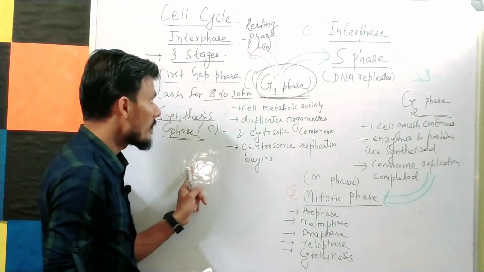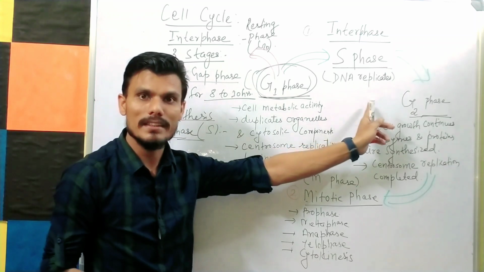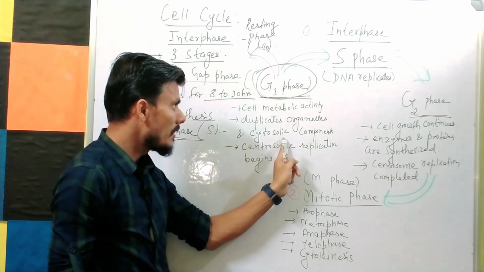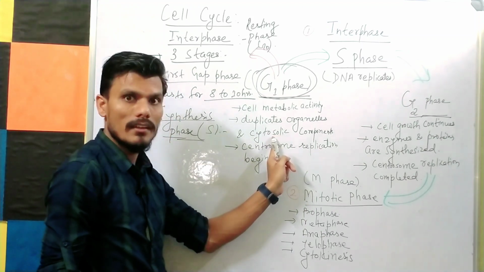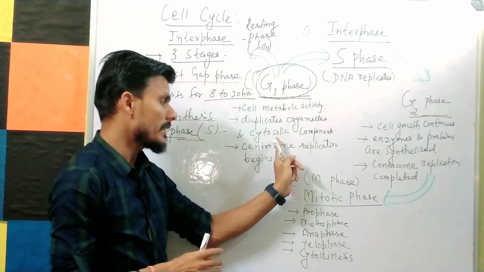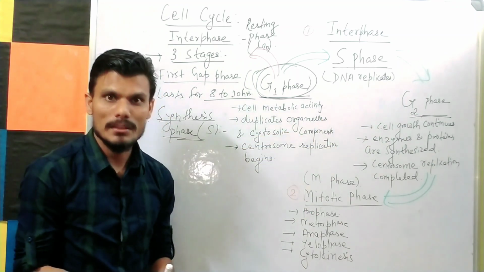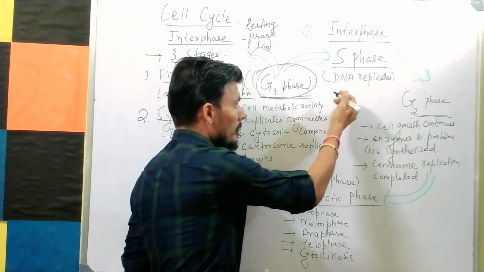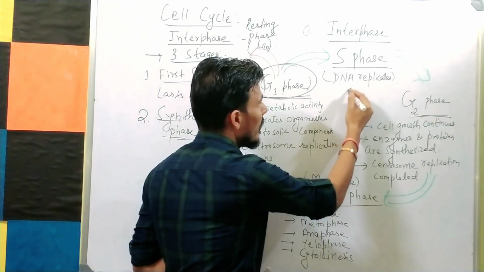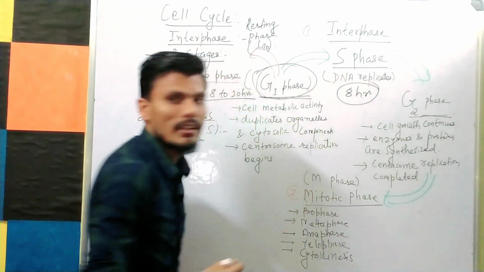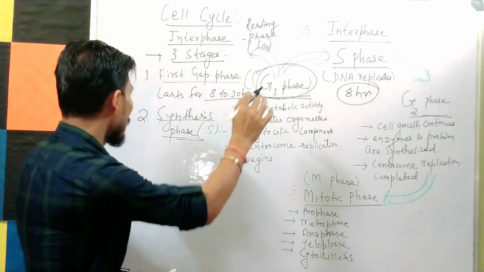It is a synthesis phase in which DNA replication is taking place. I told you in G1 phase only the components form a copy, DNA replication is not taking place, but in S phase, DNA replication is taking place, and it lasts for 8 hours. So that is your S phase.